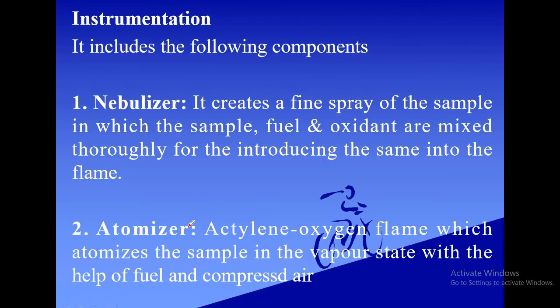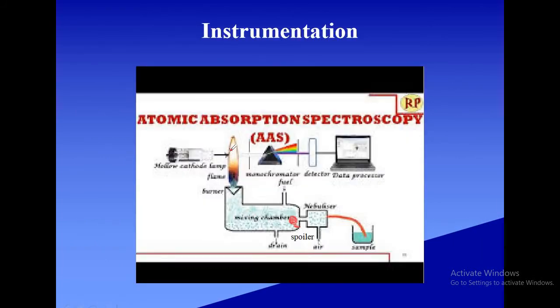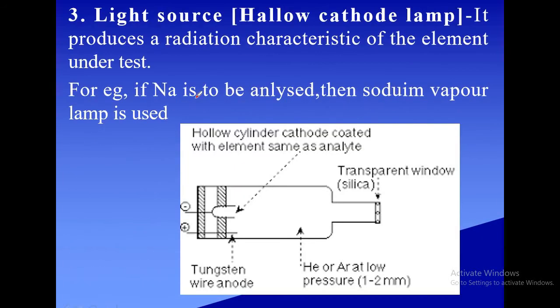And then you have the atomizer. Atomizer is nothing but a flame where the sample is subjected to atomization. This is an acetylene oxygen flame. Here the salt goes from the solid state to the vapor state, and in the vapor state it gets dissociated into atoms. And then the light source, the hollow cathode lamp, produces a radiation characteristic of the element under test. If sodium is to be analyzed, then a sodium lamp is to be used.